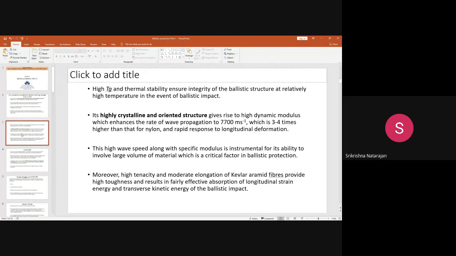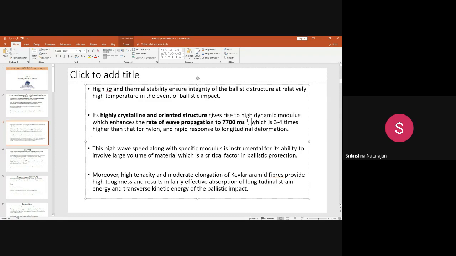because it has a higher thermal stability, it has a higher Tg, and the thermal melting and fusion temperature is higher, and importantly, it has a very high crystalline and oriented structure. It has a very high orientation. Hope you recall the manufacturing part of Kevlar, where we convert the polymers into the form of liquid crystals, so that the liquid crystal domains are aligned in the fiber axis direction. You get a more compact structure, which results in a very high dynamic modulus, and that can enhance the wave propagation. The rate of wave propagation is around 7,700 meters per second.